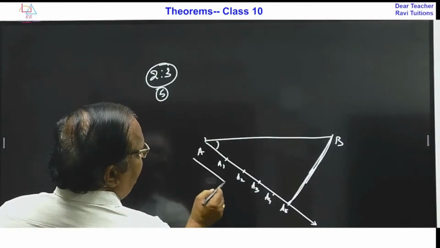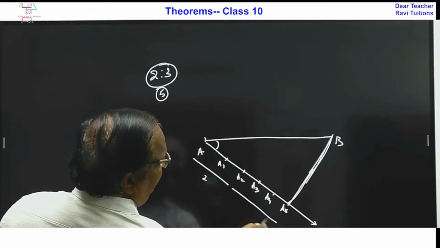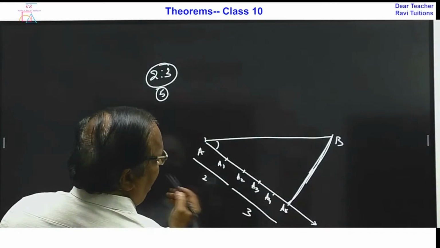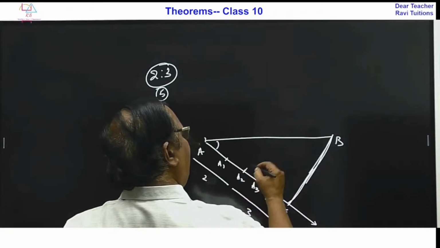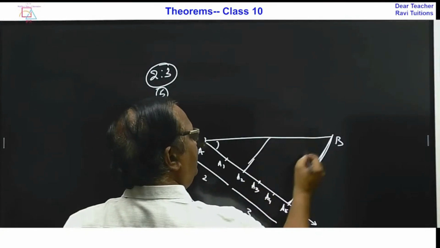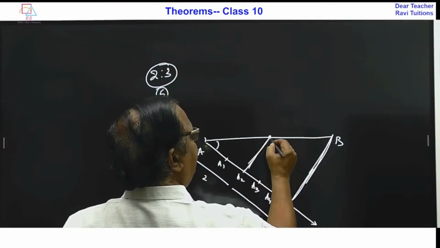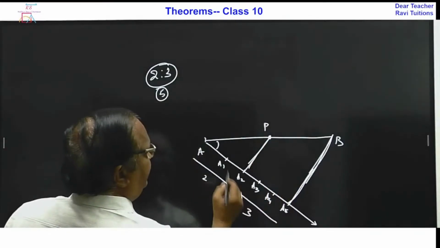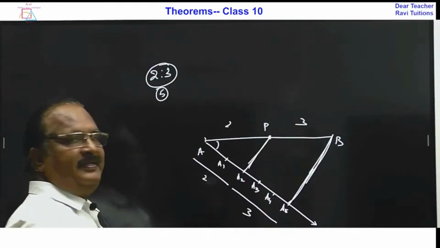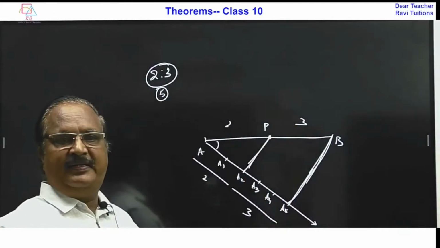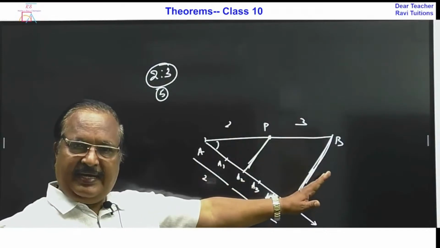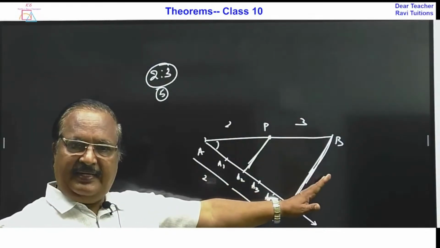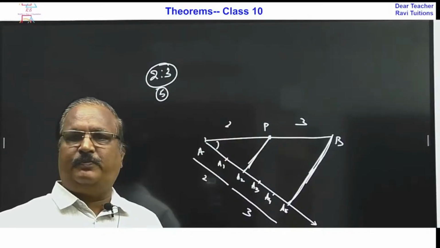This is 2 and this is 3. So you draw a parallel line to BC which intersects AB at P, and this is 2 by 3 and this is also 2 by 3, because a parallel line to a side divides the other two sides in the same ratio.